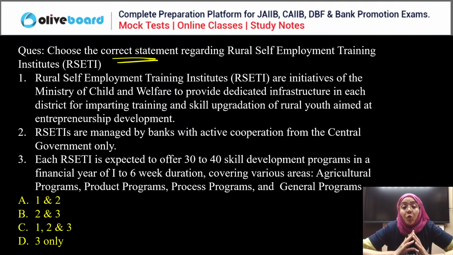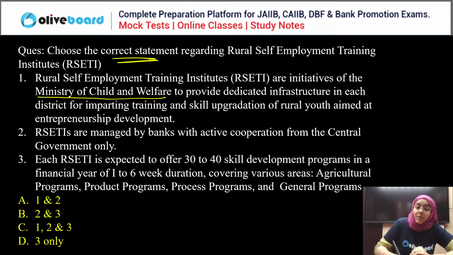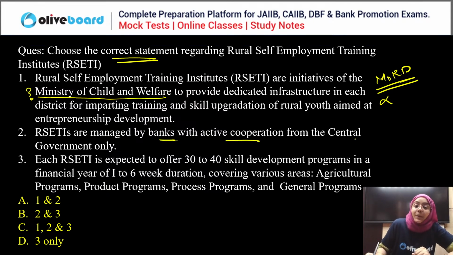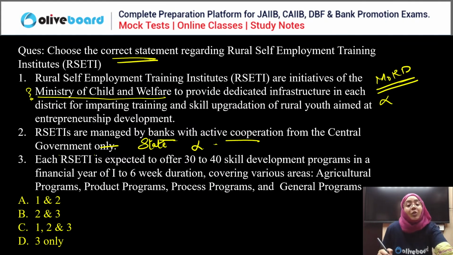Okay, so first, Rural Self-Employment Training Institutes are the initiative of Ministry of Child and Welfare. Why are you not questioning this ministry? It is set up under Ministry of Rural Development, MORD. So that's why first is wrong. These institutes are set up under the Ministry of Rural Development, not Child and Welfare. Second, these are managed by bank with the active cooperation of central government only. No, it can be managed with the active cooperation of the central government as well as the state government also. And that's why second is also wrong.